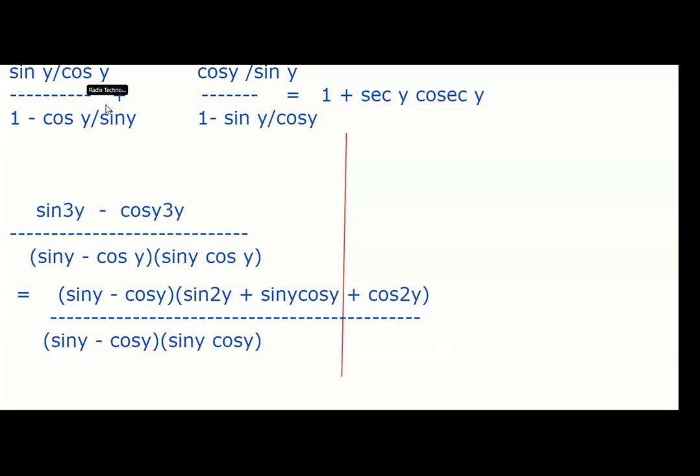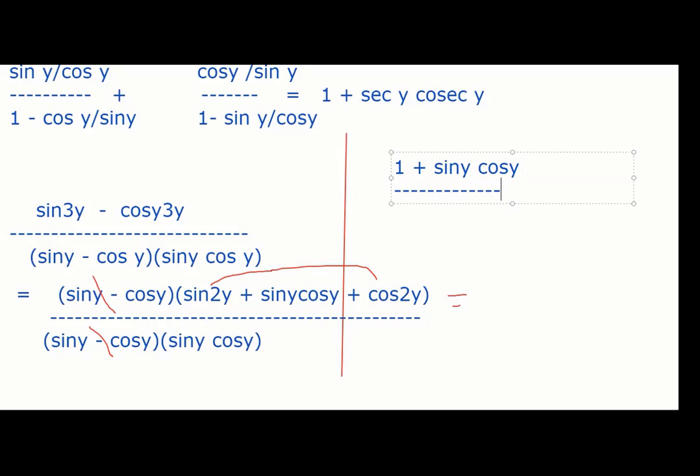So what are you saying now? Cancel this and this. Sin y minus cos y gone. And also, can you see this? Sin square y plus cos square y is 1. So what my question becomes now? My question becomes 1 plus sin y cos y upon sin y cos y. Oh, it is too simple now.